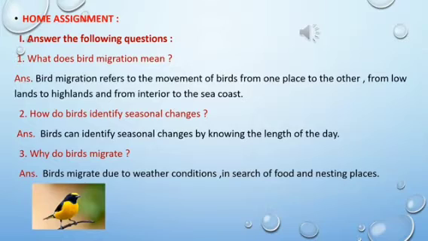Children, before we proceed with the lesson, let us quickly discuss the answers for the previous home assignment. First main, answer the following questions. First one, what does bird migration mean? Answer, bird migration refers to the movement of birds from one place to the other, from lowlands to highlands, and from interior to the sea coast.